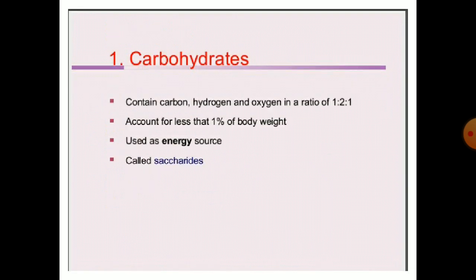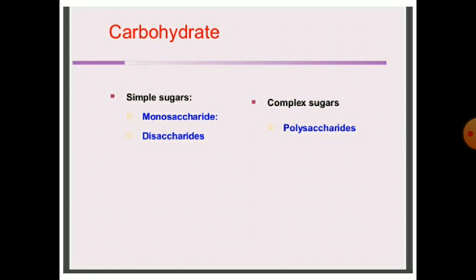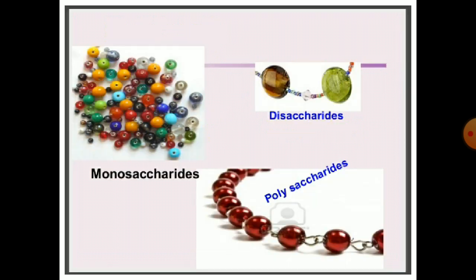First of all, we see that carbohydrates contain carbon, hydrogen and oxygen in the ratio 1:2:1. They account for less than 1% of body weight. They are used as an energy source and are called saccharides. Carbohydrates have two groups, simple sugars and complex sugars. Simple sugars contain monosaccharides and disaccharides, and complex sugars contain polysaccharides. These are the structures of the monosaccharides, disaccharides and polysaccharides.